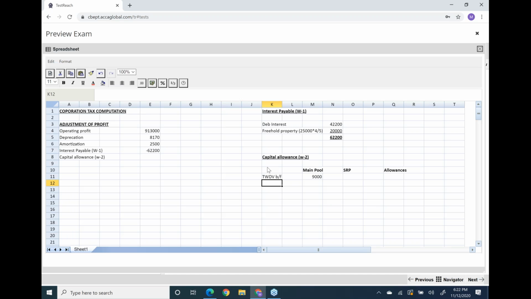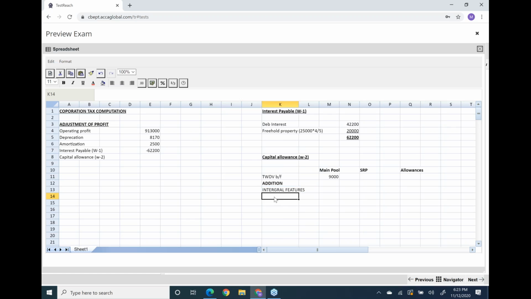Now you have some additions which are related to SRP and some additions related to the main pool. Now what's the order? Let's follow the format. Yesterday I told you, for AIA always give first priority to SRP assets and then main pool assets. Okay, so there were two SRP assets.